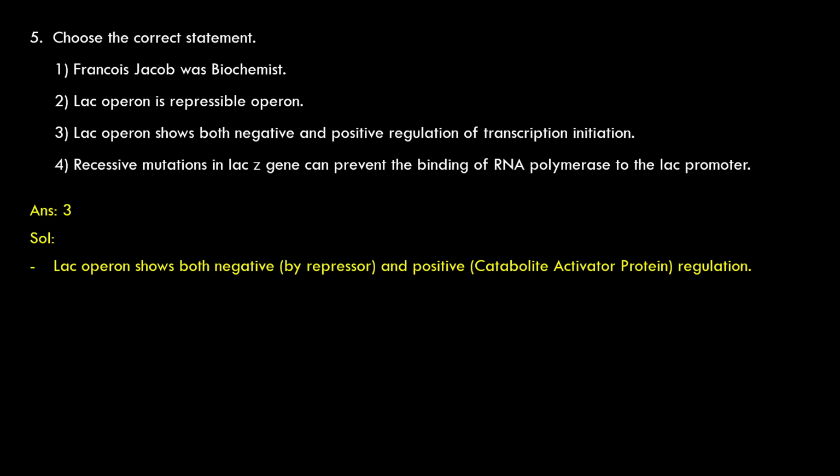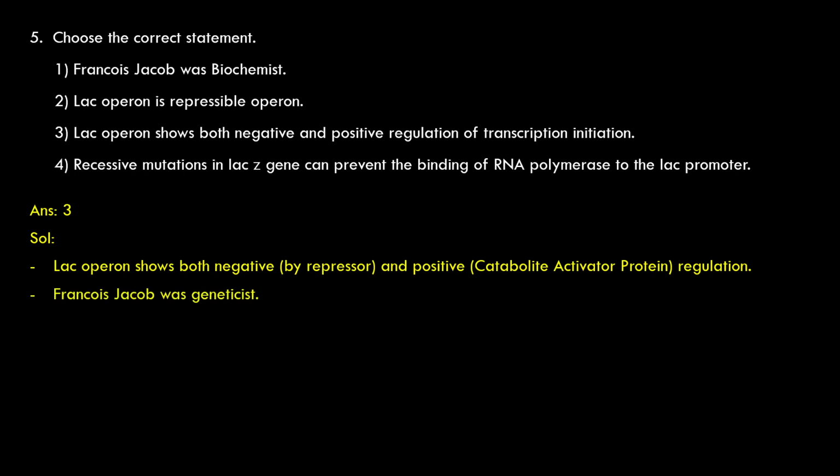So the cyclic AMP phosphodiester bond is between the fifth carbon of the sugar as well as the third carbon of the sugar. That cyclic AMP is required for positive regulation, or binding of catabolite activator protein to the 5' end of the promoter, to enhance the binding of RNA polymerase and promote or initiate transcription.